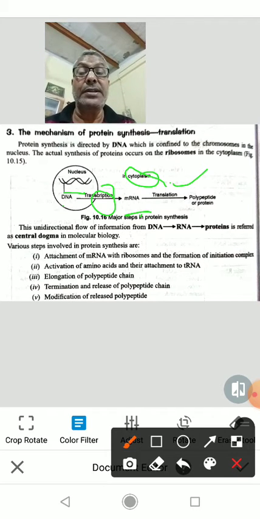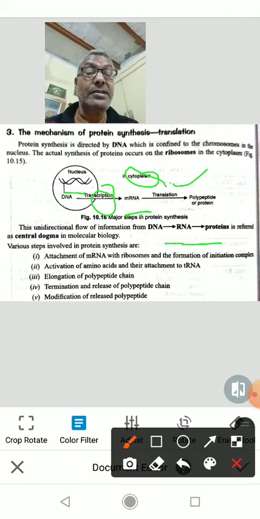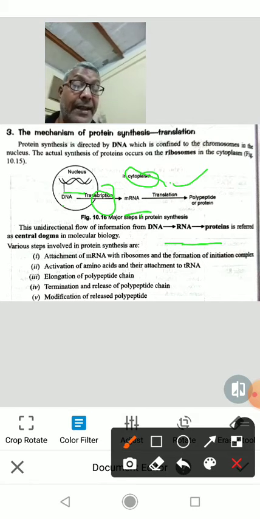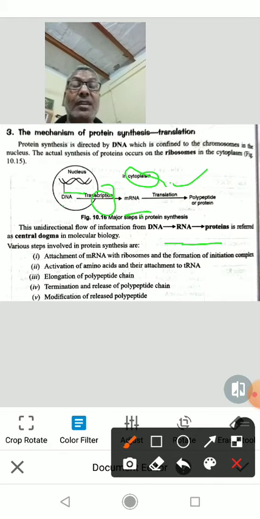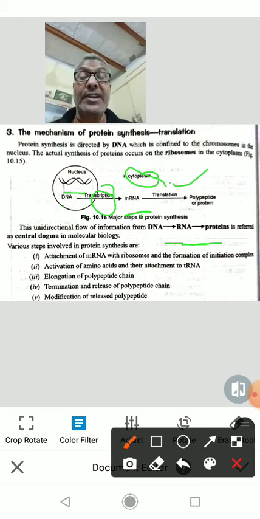So, this unidirectional flow of information from DNA to RNA, and RNA to protein, is referred to as the central dogma in molecular biology.